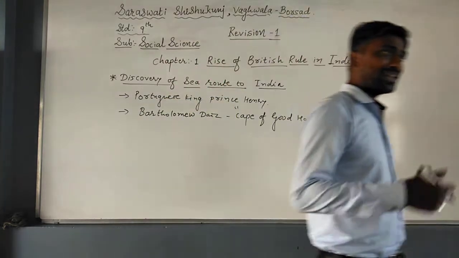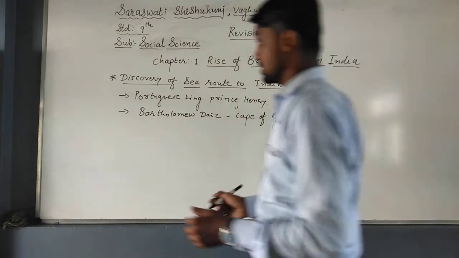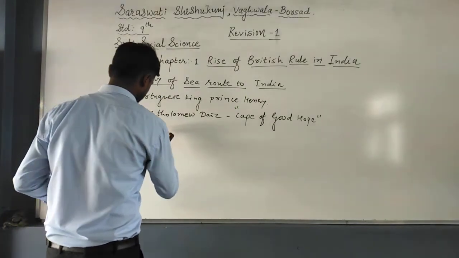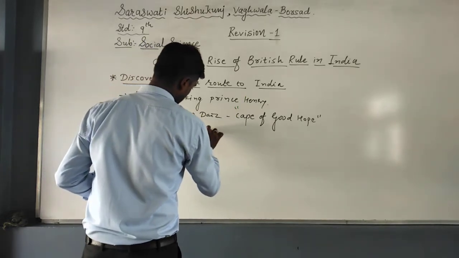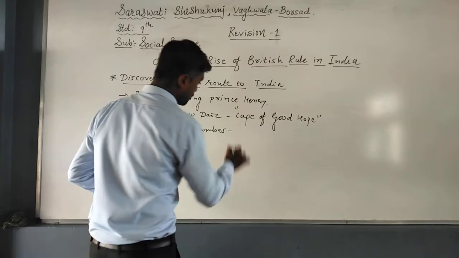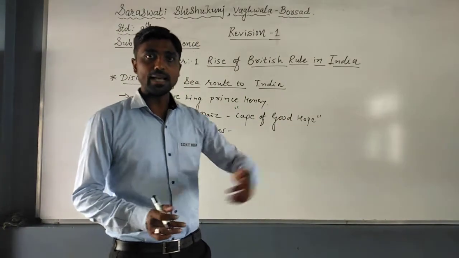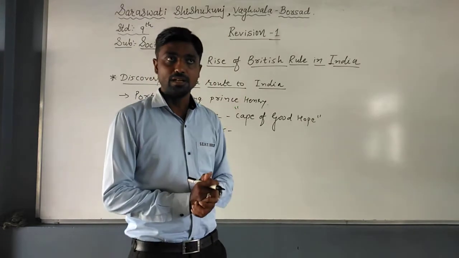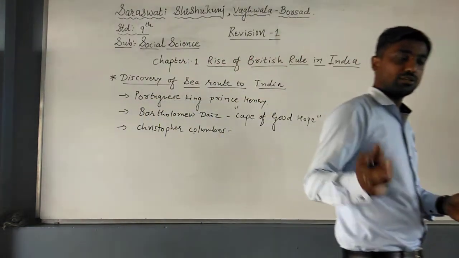After that, the Spanish king gave economic assistance, and other sailors started their journeys. Among them, Christopher Columbus, the third sailor or explorer, started to find the sea route to India. But unfortunately, he landed on one island, called the West Indies, or the Caribbean islands. But throughout his life, he thought that he had found the sea route to India.